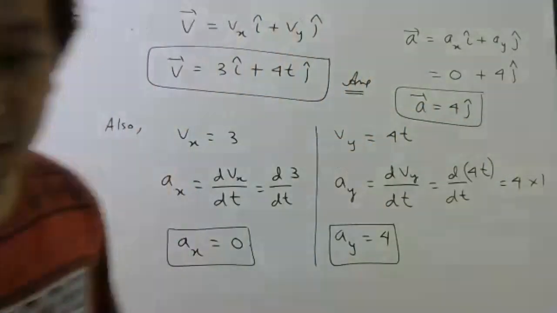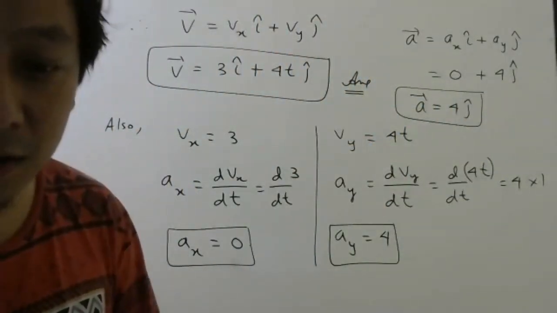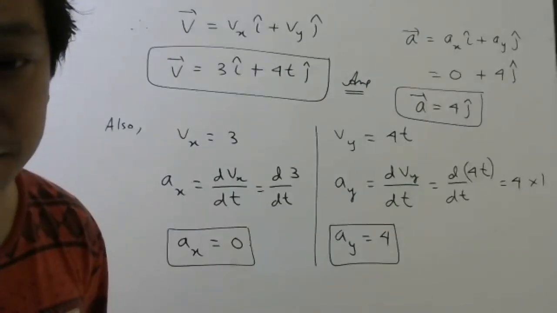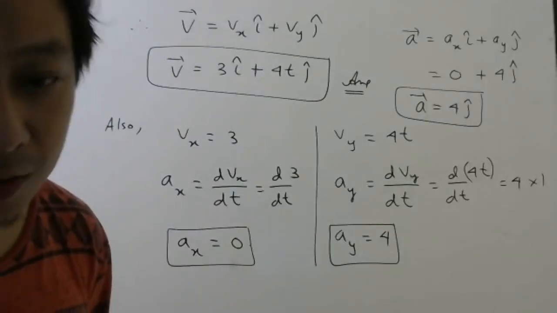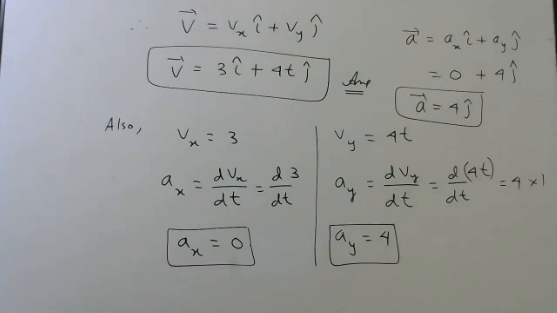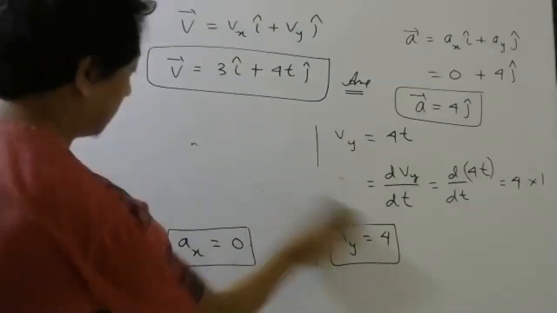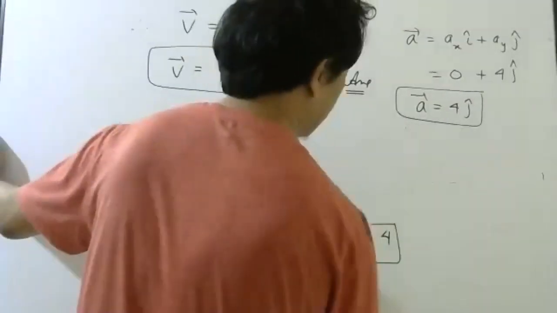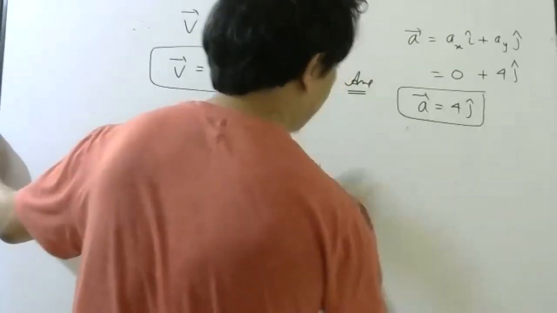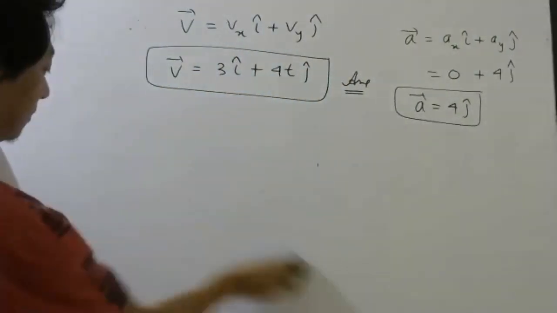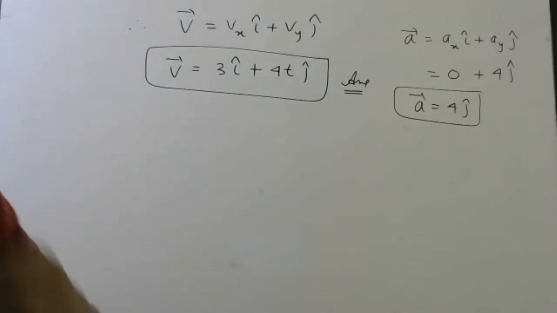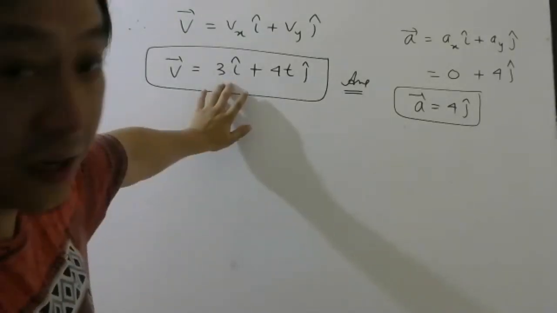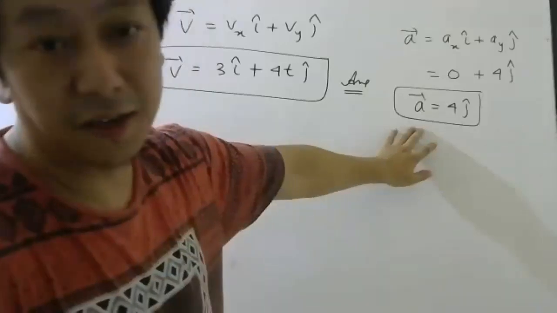So one thing is very clear, acceleration is only along which axis? Acceleration is only along the y-axis.